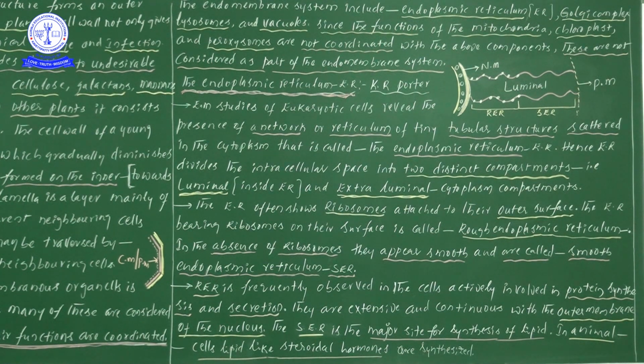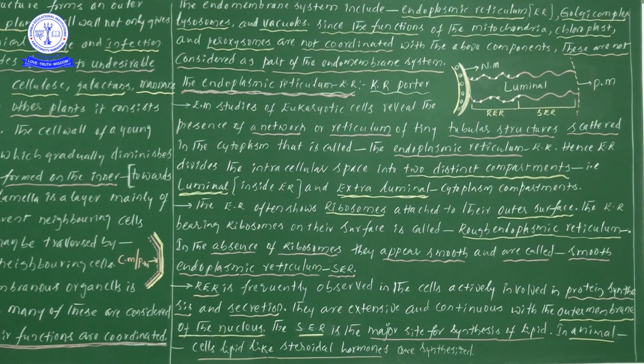That is the main important difference. Because of this statement, we are not considering mitochondria, chloroplast, peroxisomes, and all these cell organelles as part of the endomembrane system.